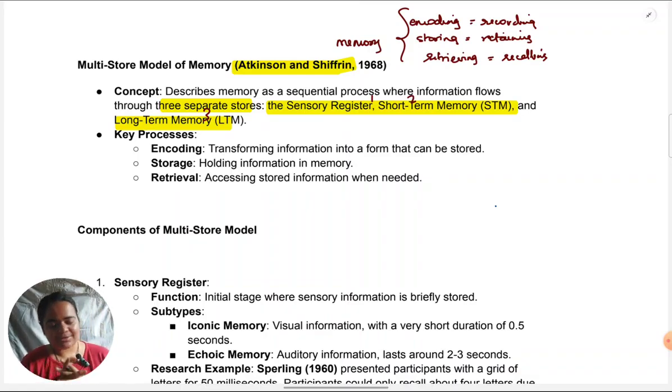You can use those abbreviations in the paper provided you first give the full form. So let's say you're writing a 6-marker answer. Initially, you can write the three storages with full names and the abbreviations in brackets, and then throughout you can keep referring to them as STM, LTM, and so forth.